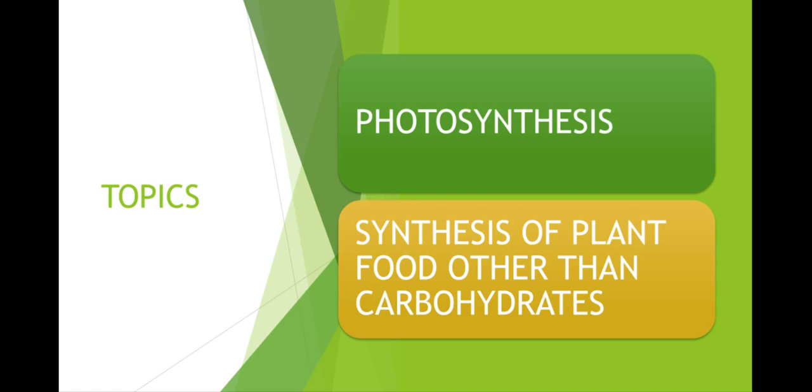Students, the topics we are going to see today are photosynthesis and synthesis of plant food other than carbohydrates. In first topic, we are going to see the requirements, process, importance and equation of photosynthesis. Also occurrence of photosynthesis in desert plants, plants with colored leaves and algae.